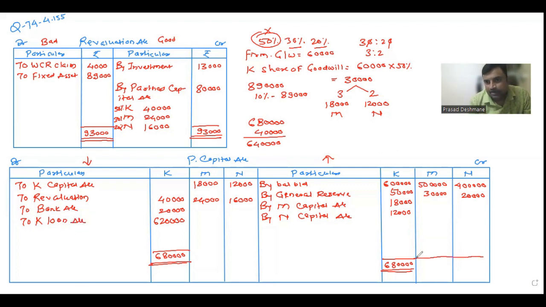Similarly, I'll close the other partners' accounts also. The credit side of the second partner is 5,30,000 and for the third partner is 4,20,000.